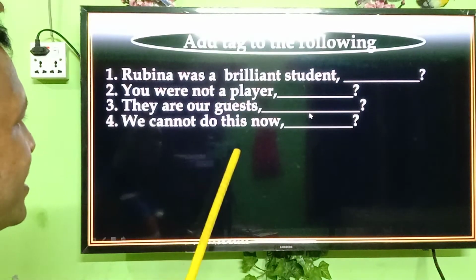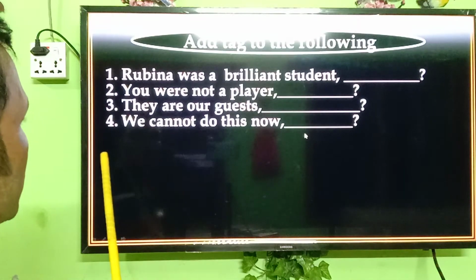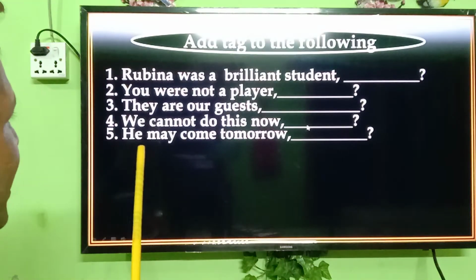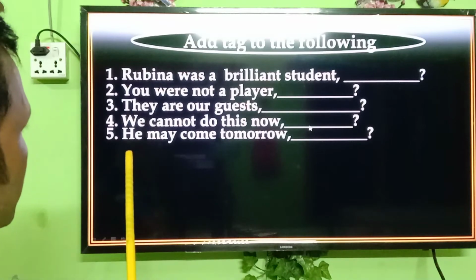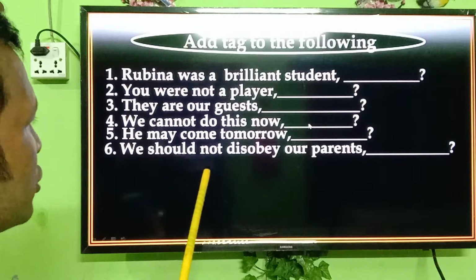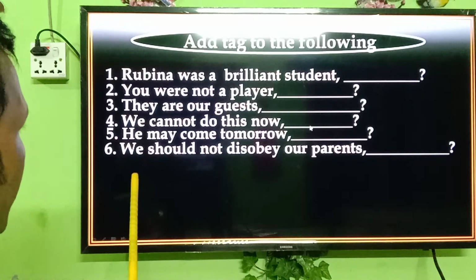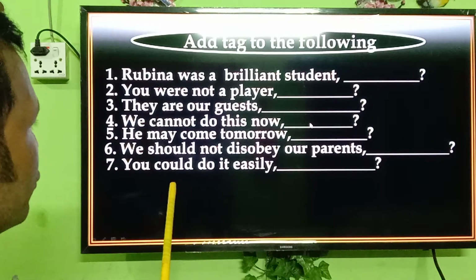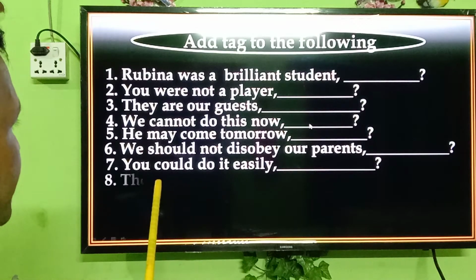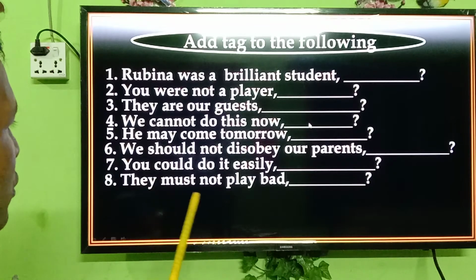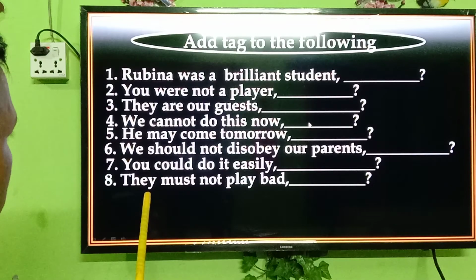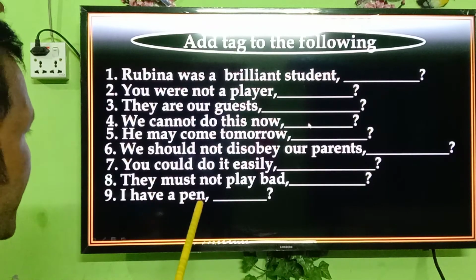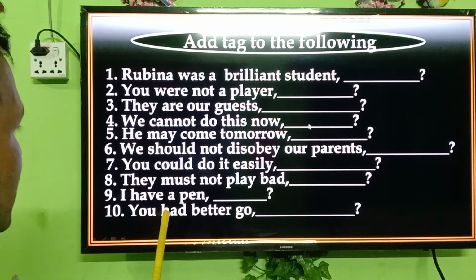Number 4, we can't do this now. Number 5, he may come tomorrow. Number 6, we shall not disobey our parents. Number 7, you could do it easily. Number 8, they must not play bad. Number 9, I have a pen. Number 10, you had better go.